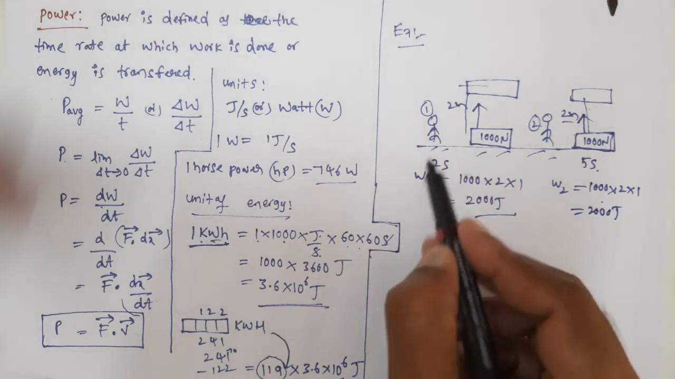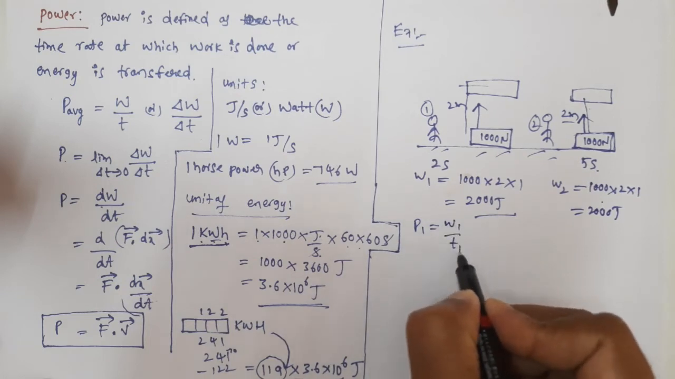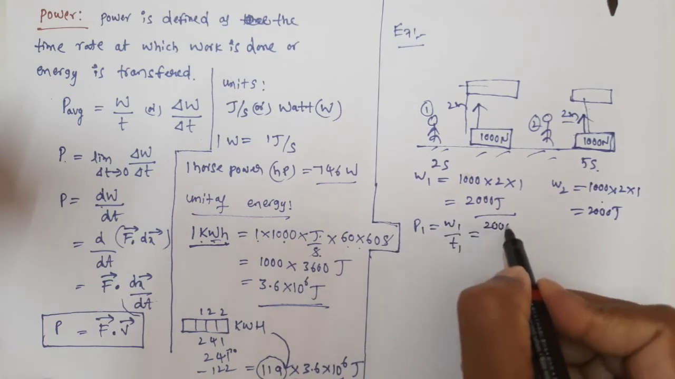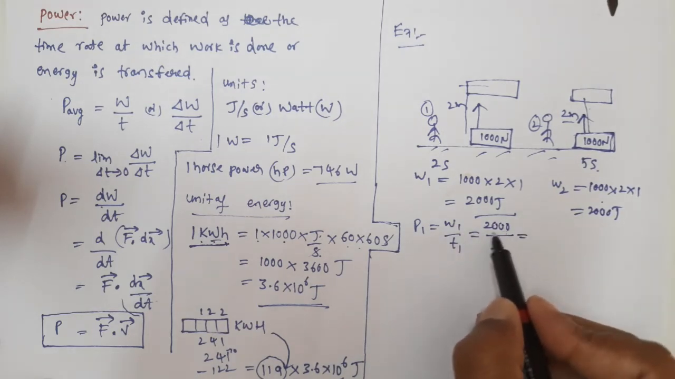But what about the power of this person? Power is equal to, what is the formula? Work done divided by time taken. So 2000 divided by, what is the time taken? 2. So what is the power here? 2000 by 2.